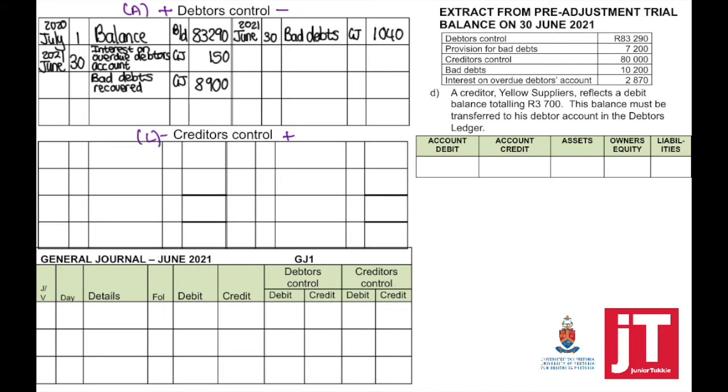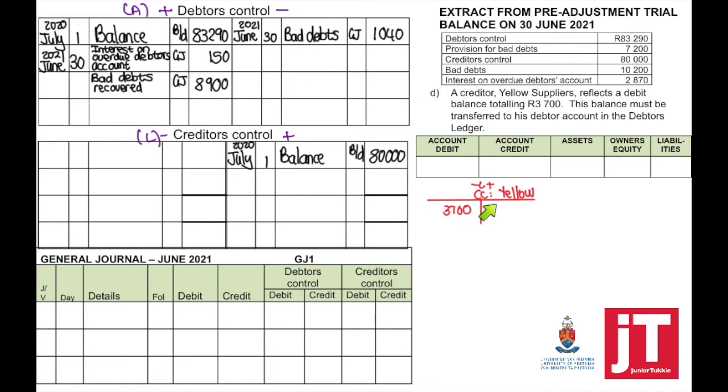Adjustment number D: a creditor, Yellow Suppliers, reflects a debit balance totaling 3,700. This balance must be transferred to his debtors account in the debtors ledger. So we're going to start with, from the pre-adjustment trial balance, a balance brought down of 80,000 on the credit side. Use the T account as a tool to know what it is that you need to do.